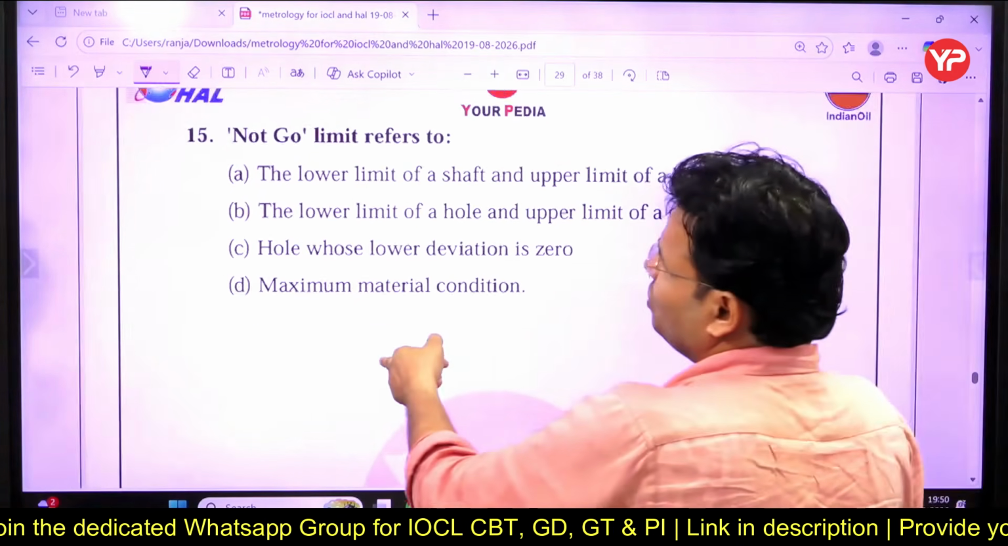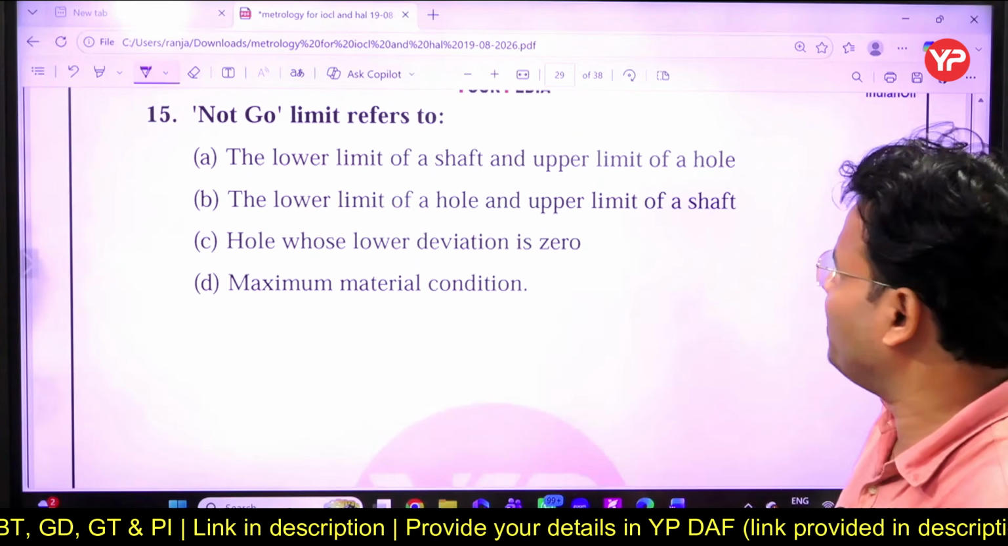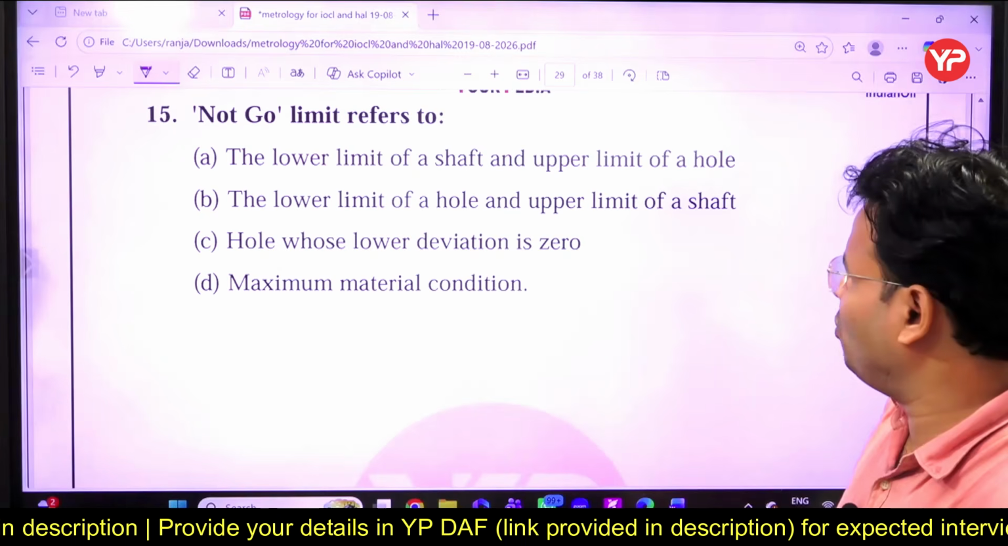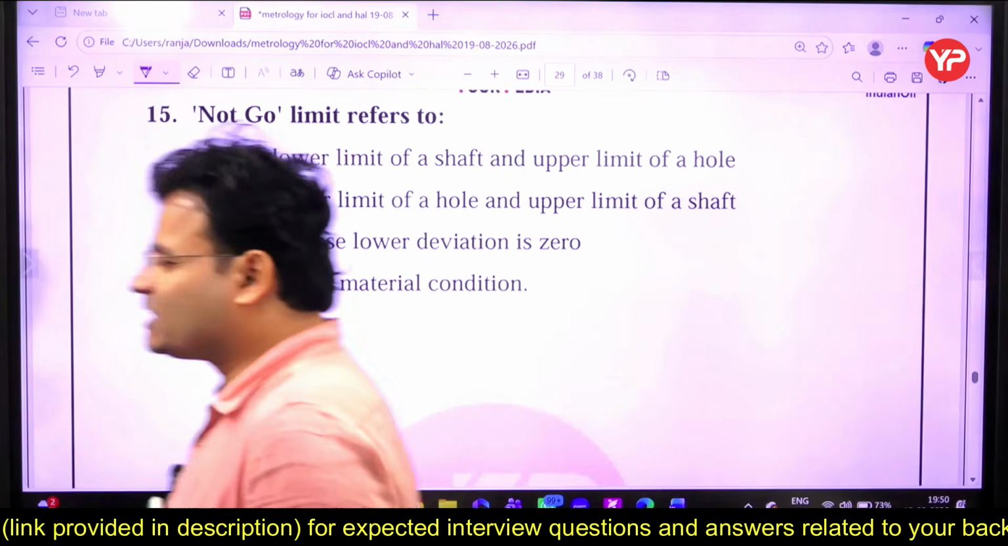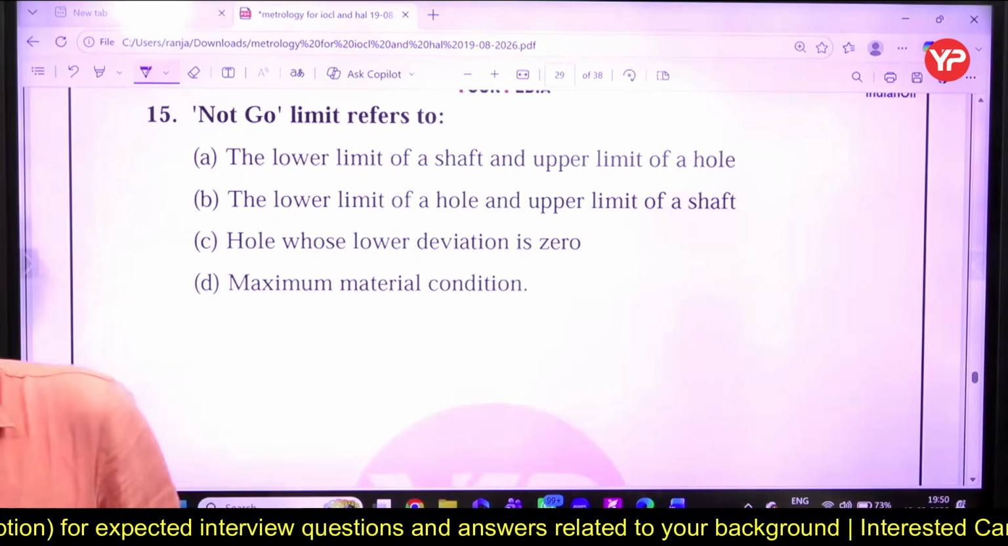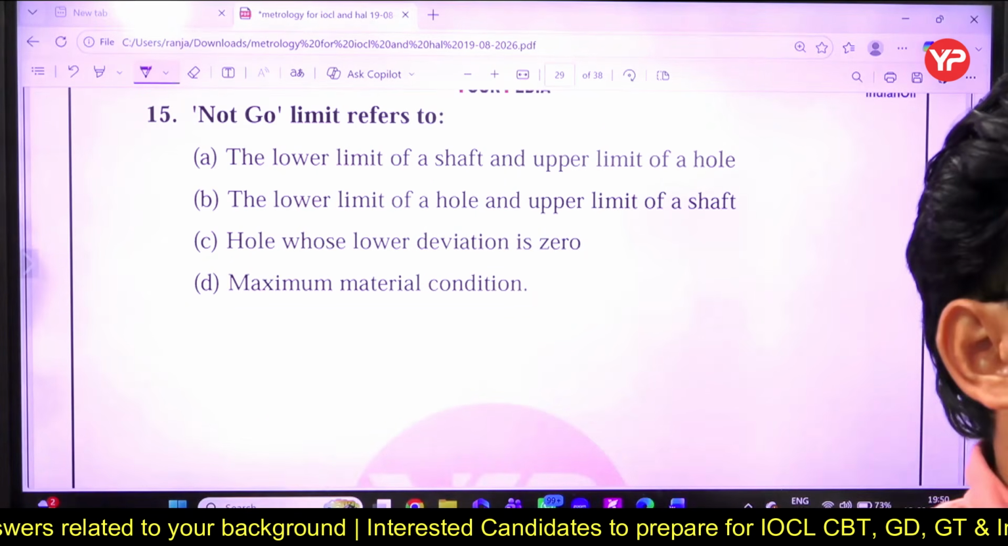That is the next question. No go limit refers to the lower limit of the shaft and upper limit of the hole, lower limit of the hole and upper limit of the shaft, hole whose lower deviation is 0, maximum material condition. What do you think about that? No go. क्या हो जाएगा इसका आंसर?